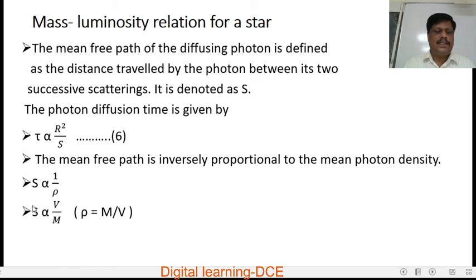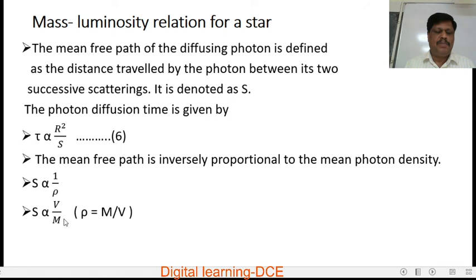So mean free path is directly proportional to volume by mass, because density is equal to mass by volume. Here substitute for density. Density is equal to mass by volume. So volume becomes the numerator.